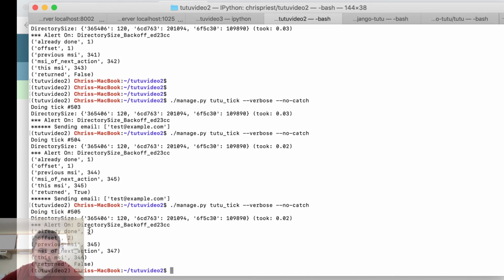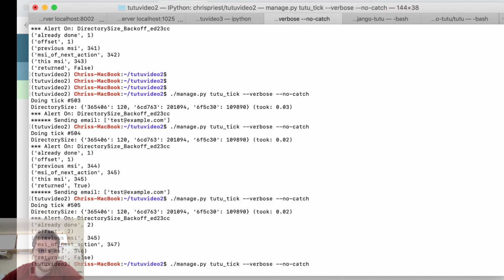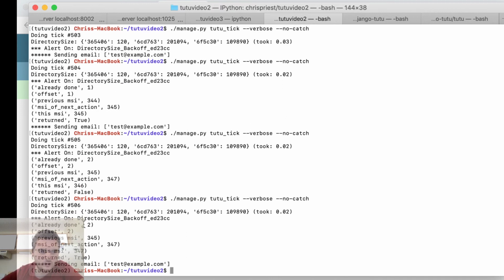So now we've already done 2, and the previous was 345, which is what this one was. This was 345, and it did the action, and so the offset is 2 because it's number done minus 1, which is 1, and so 2 to the first power is 2, so the offset is 2. So the next action would be previous plus offset, so 345 plus 2 is 347, but this one is 346, which is correct. This is 345, 346, and so these don't match, so we return false. So we'll try the next one. Now it's true, so we've done 2 already.